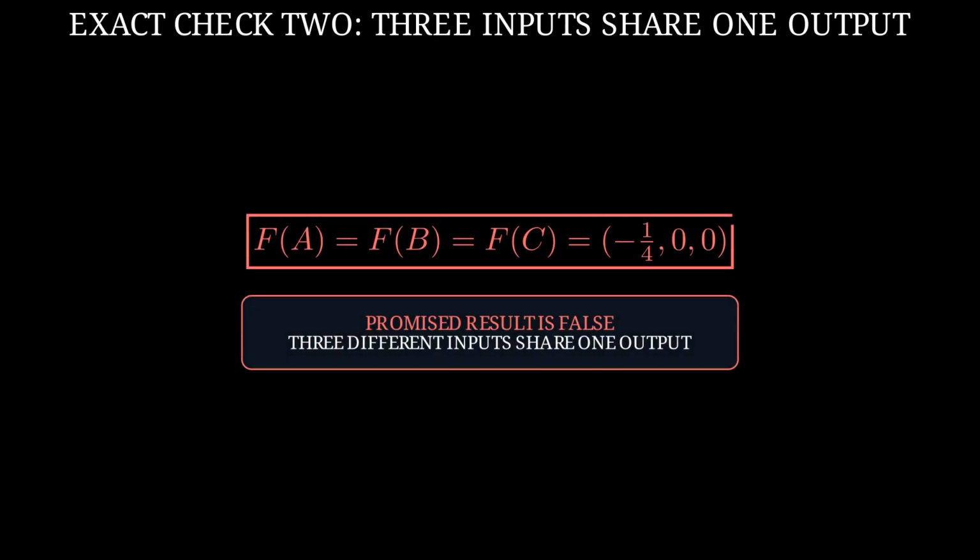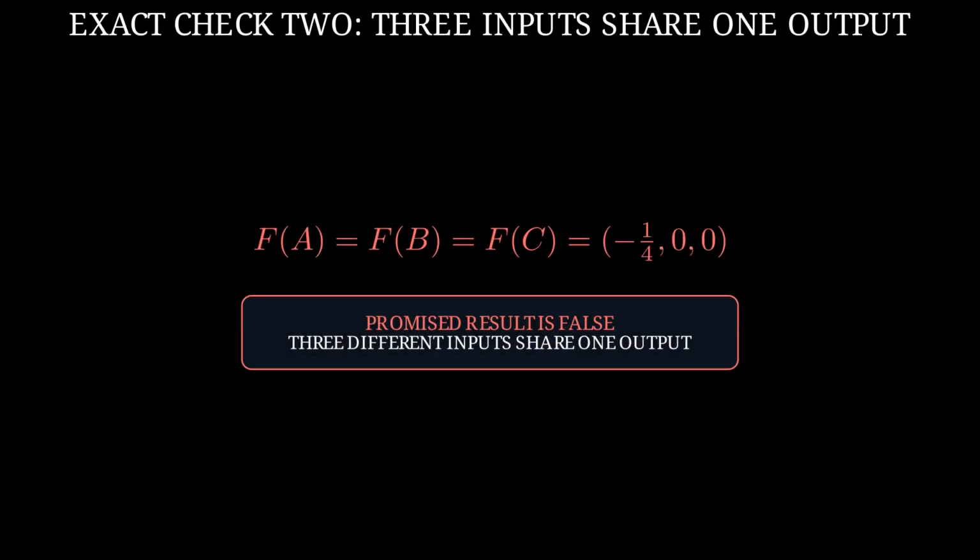The equality on screen says that input point A, input point B, and input point C all reach one output point. That output's first coordinate is -1/4, while its other two coordinates are 0. The three inputs are different, but the output is identical. As the squaring example taught us, one shared output makes a single undoing rule impossible.